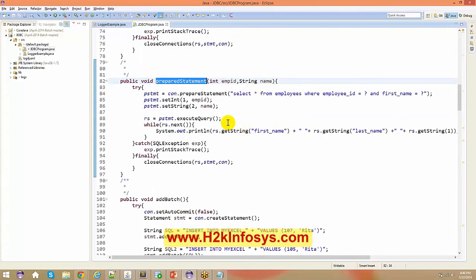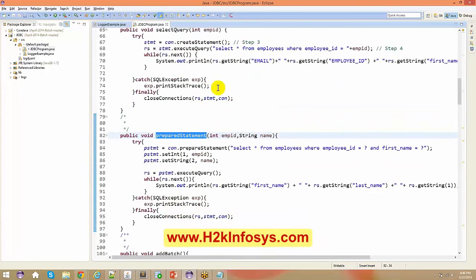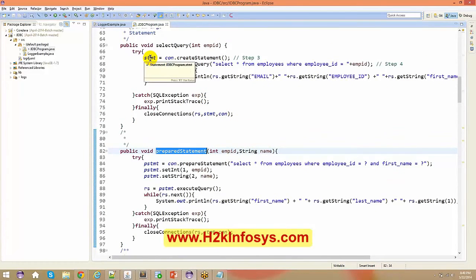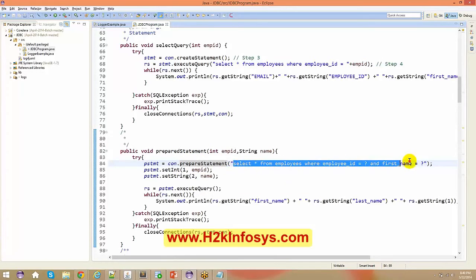In a prepared statement, the difference from a statement is that in a statement you just get the statement here and then execute the query. But in the case of a prepared statement, you say connection dot prepared statement, and the moment you say that, you write the query out here. In your prepared statement you say select star from employees where employee ID equals question mark and first name equals question mark. You're basically giving a placeholder with these question marks.